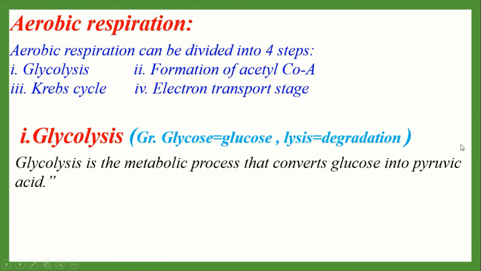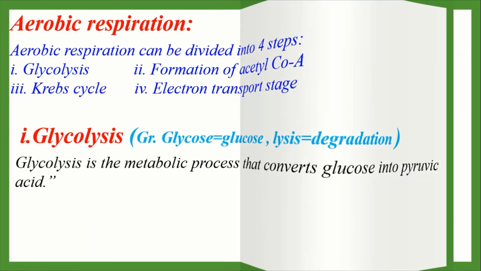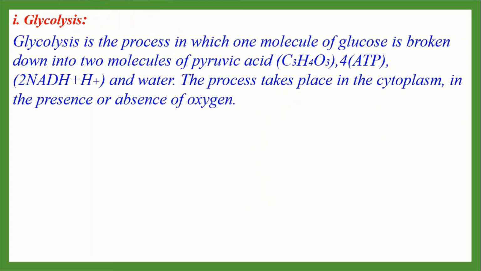Now let's see what is produced in the glycolysis stage. When oxidized through chemical reactions, one molecule of glucose is broken down into 2 molecules of pyruvic acid. This is the formula of pyruvic acid, that is C3H4O3, and here 4 molecules of ATP, 2 molecules of NADH2 and water are produced. This process takes place in the cytoplasm in presence or absence of oxygen.